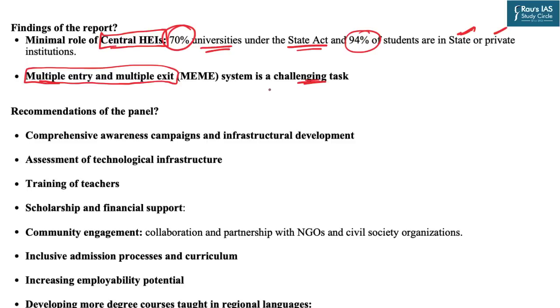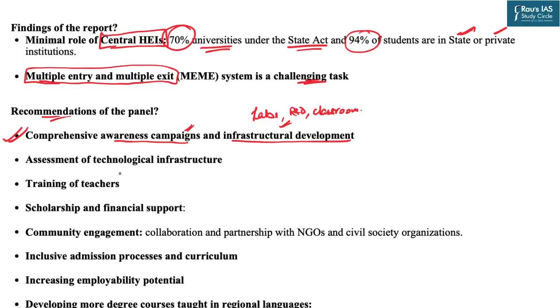So first we will look at the recommendations of this panel. One is that comprehensive awareness campaigns and infrastructural development must be there. Again, as we have discussed, this topic is mainly to provide you fodder material which you can write as it is while discussing issues related to higher education institutions, right? So the first point is awareness campaigns, for example in socially and educationally backward communities and areas, as well as proper infrastructure development like labs, infrastructure related to research and development, classrooms, smart boards, etc.